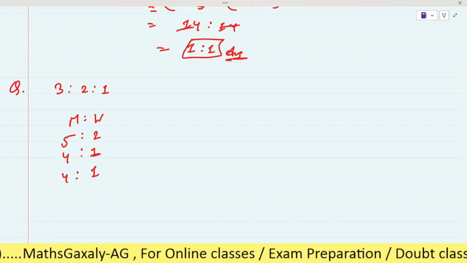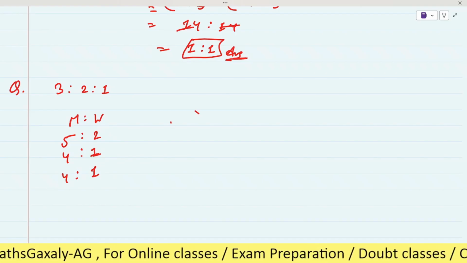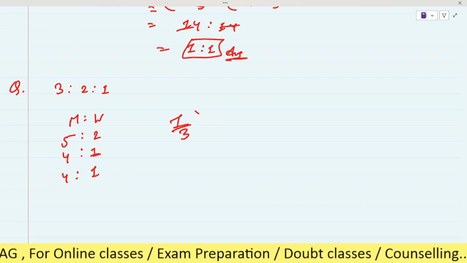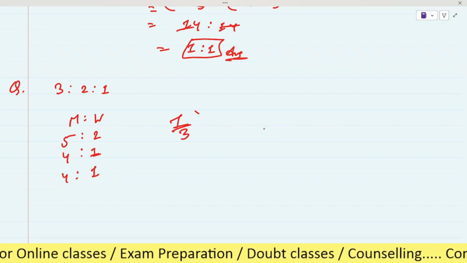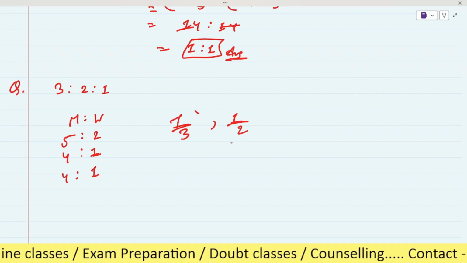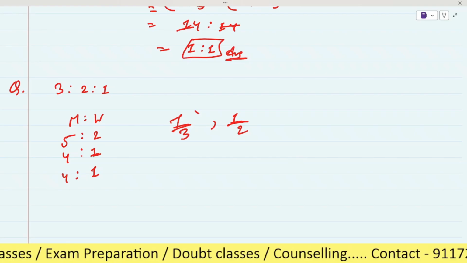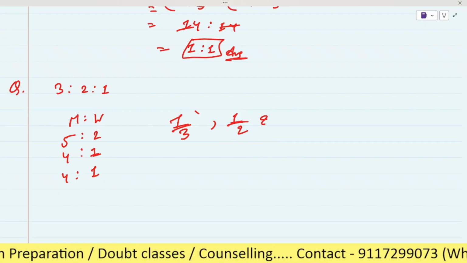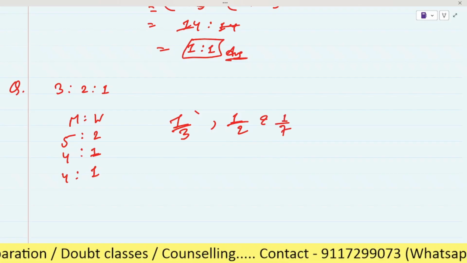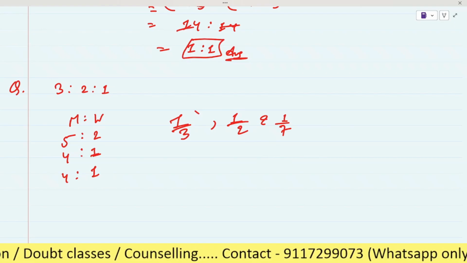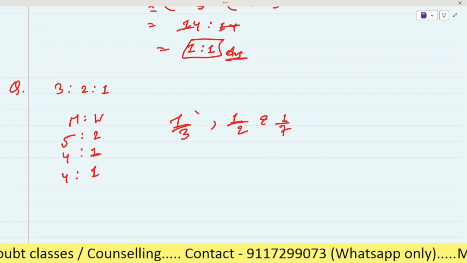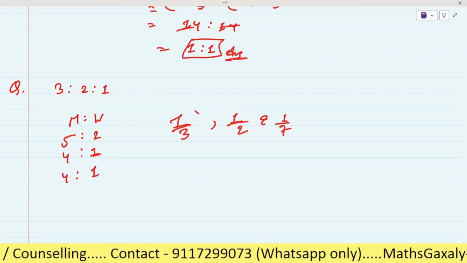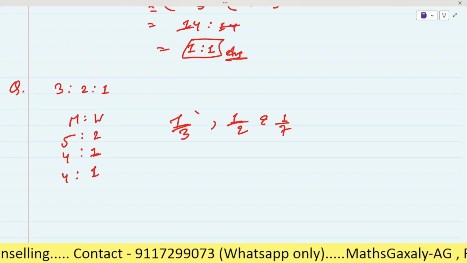Take 1 by 3 of the first, 1 by 2 of the second, and 1 by 7 of the third, mixed.